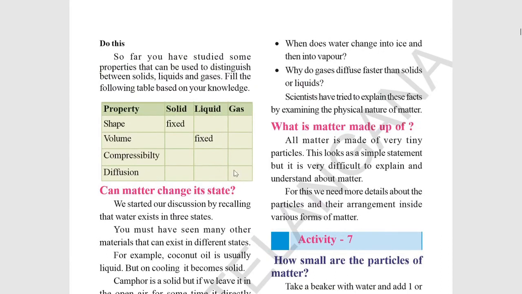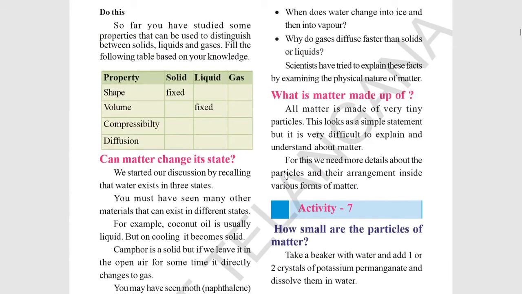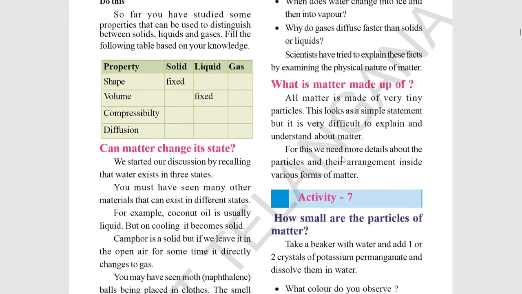What is matter made up of? Matter is made up of particles, very tiny particles. They are beyond our imagination. They are that small, and they arrange themselves in various forms. In liquids they arrange themselves in various forms, in gases they are of various forms, and in solids also they are of various forms.